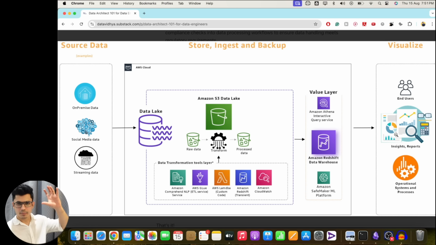So this is the architecture that we build to fulfill our business needs. We define the business goals. Then, as per the business goals, we define the different tools that we can use, and then we build the architecture. Now, if you see this architecture, this looks similar to the data engineering lifecycle that we saw. There is data collection, the ingestion is happening over here, we have data storage, we have a data transformation layer, we have a serving layer, and we have the end users, the people who use the application.